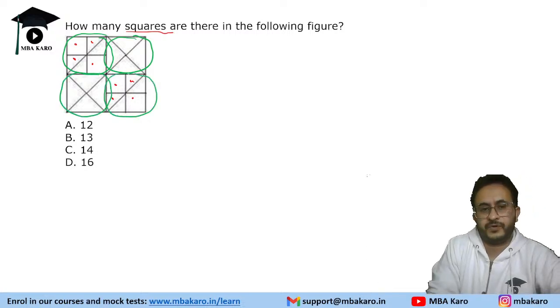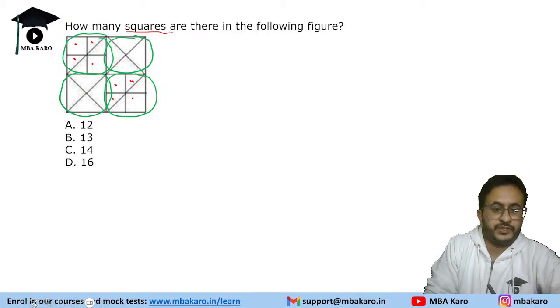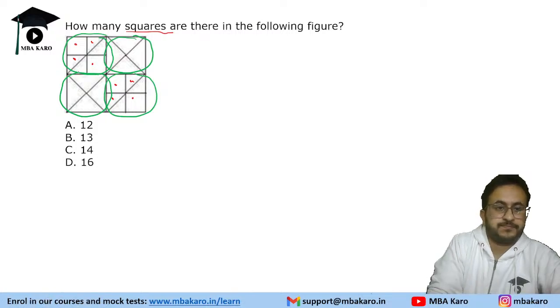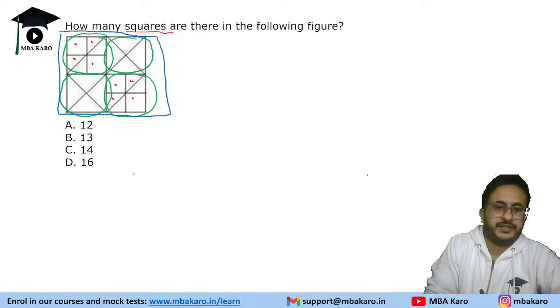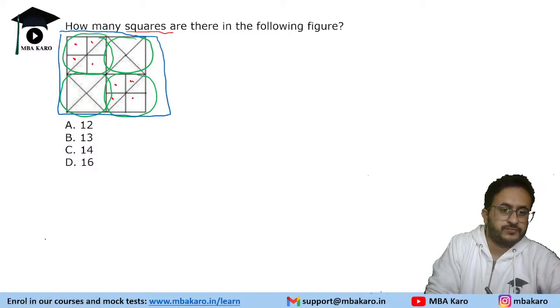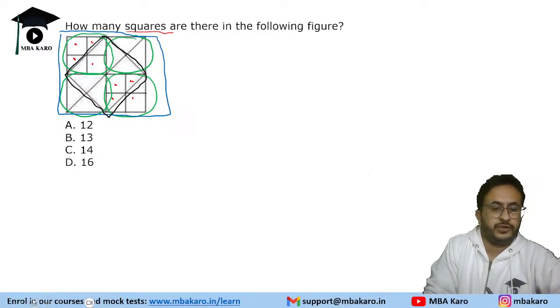12 okay. One is that outer square, square number 13. And there is one square which is available like this also. One second. This square is also there. Okay, so there are a total of how many? 14 squares.